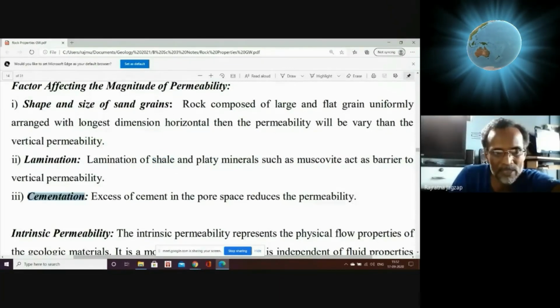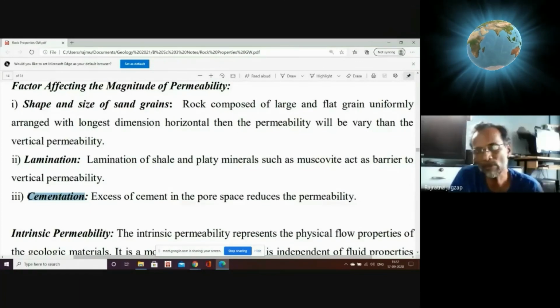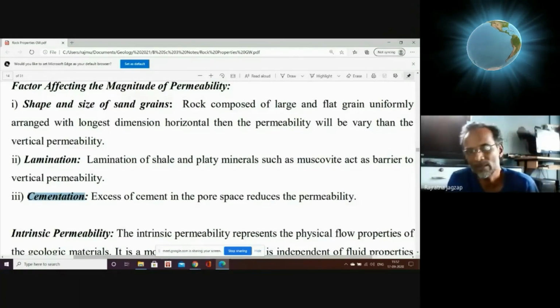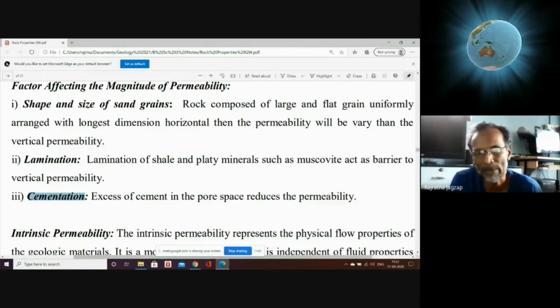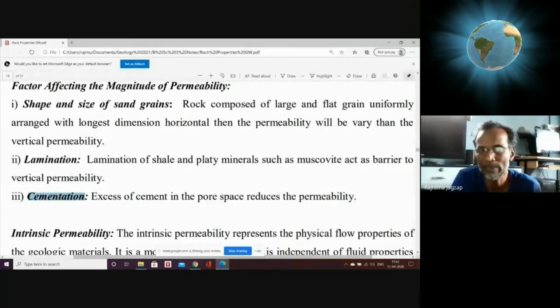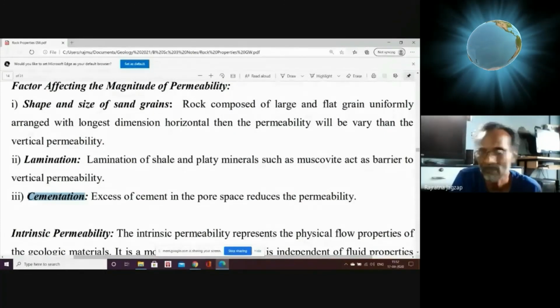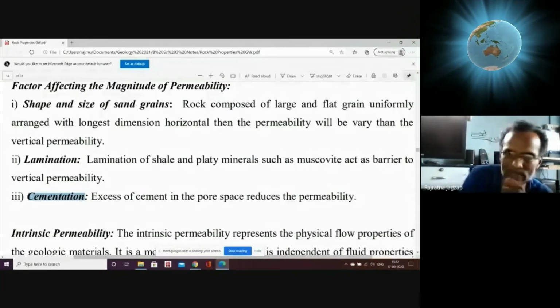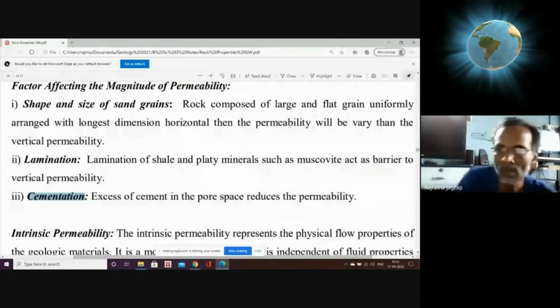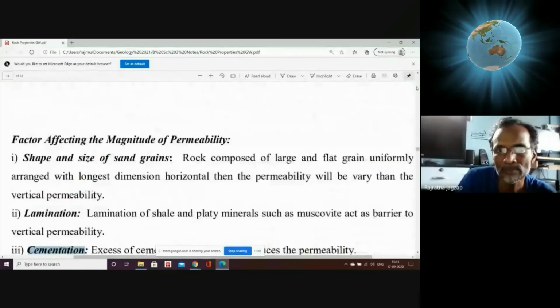Then cementation. We have seen above a rock having precipitated minerals filling the gaps between the particles, so they don't leave gaps behind. In sedimentary rocks, while describing texture and composition, we talk about cemented and cementing. If you have forgotten, let me go back to the figure.